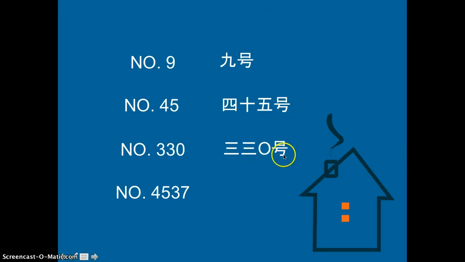So 330号. But for a number which has two numbers in it, you should do this format: 45 or like 67, 38. But for the one which has 3 numbers, or more than 2, like 4, like this one, you should do 4537号. Just do them individually, and don't forget 号 at the end. Okay.